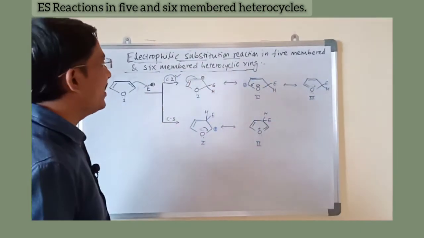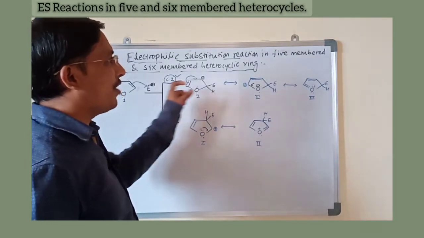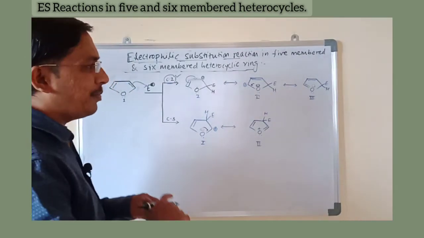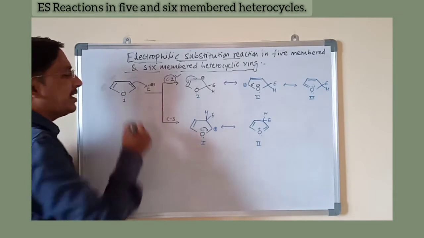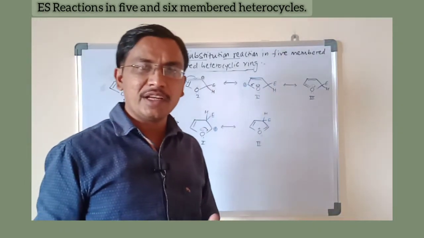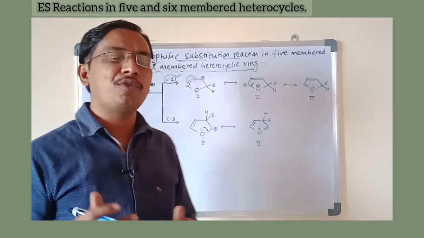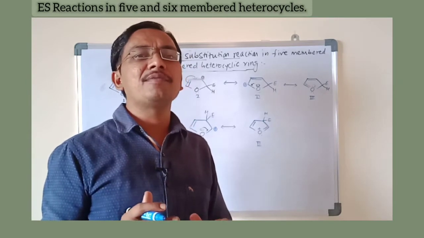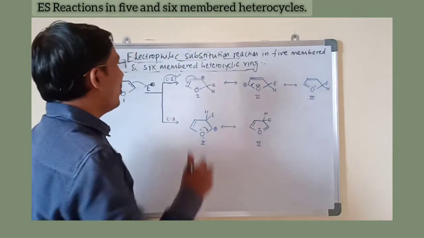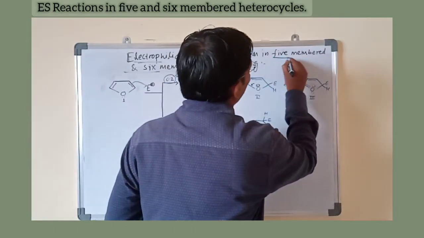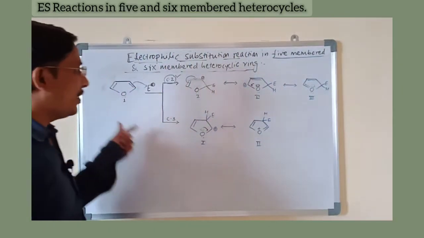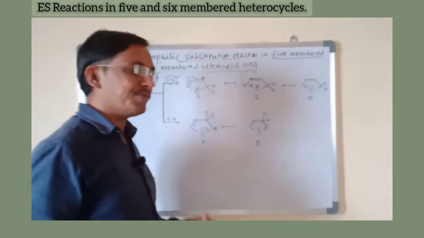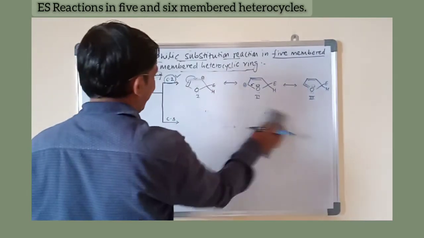Similarly, such electrophilic substitution in the 5-membered heterocyclic ring takes place in pyrrole as well as thiophene. The remaining part is exactly the same. We are only changing the heteroatom. Instead of oxygen, if you take nitrogen and a hydrogen, an NH bond, then that becomes pyrrole, and if you replace oxygen by sulfur, it becomes thiophene. In all 5-membered heterocyclic compounds, the electrophilic substitution takes place at the C2 position, while now we will see the electrophilic substitution in the 6-membered heterocyclic ring, that is pyridine.